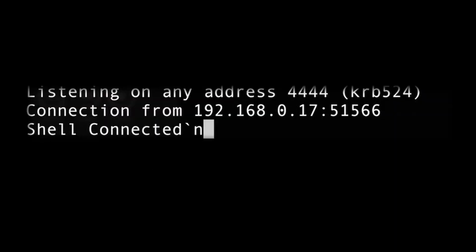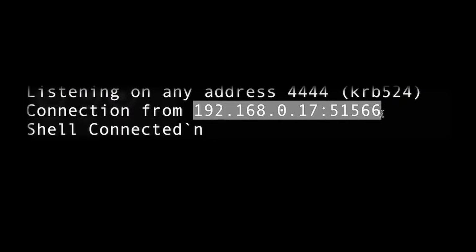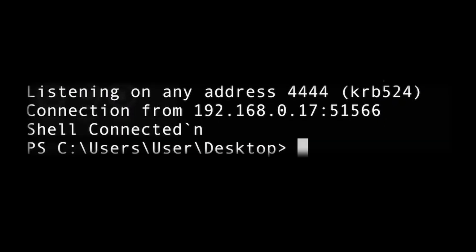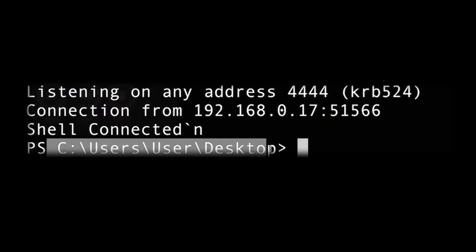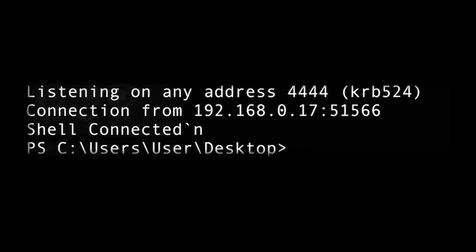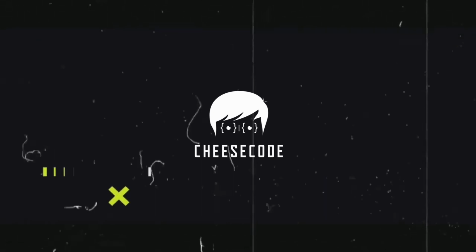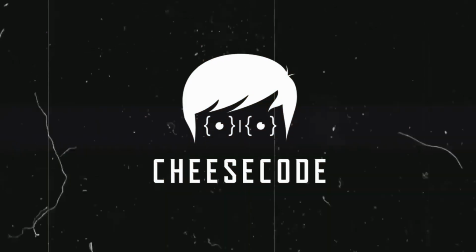We go in here, and sure enough, as you can see, we are getting a message telling us shell connected. So that means we got a connection from our target, from this Windows system, and we can execute commands. Let's make sure that this works. If I just hit return, as you can see, it's giving me my exact path at the target computer. I am in the user's desktop, and I can use the dir command. All of this was generated by AI. We didn't have to write a single line of code.